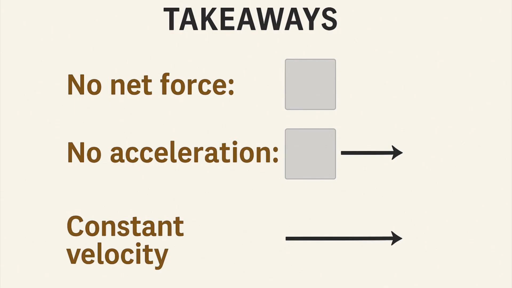To summarize, while the motion in my video shows constant velocity, Newton's second law still applies. Since the weight isn't accelerating, that means the net force must be zero. The forces acting on it perfectly balance out. If I wanted to speed it up or slow it down, I'd need to apply a net force, and the amount of acceleration would depend on the object's mass. That's exactly what Newton's second law tells us. F is equal to ma.